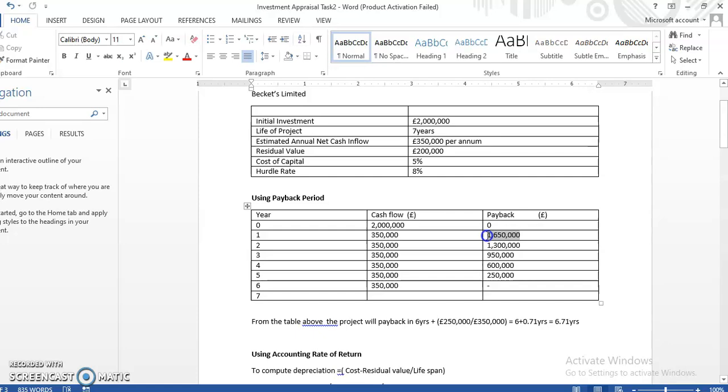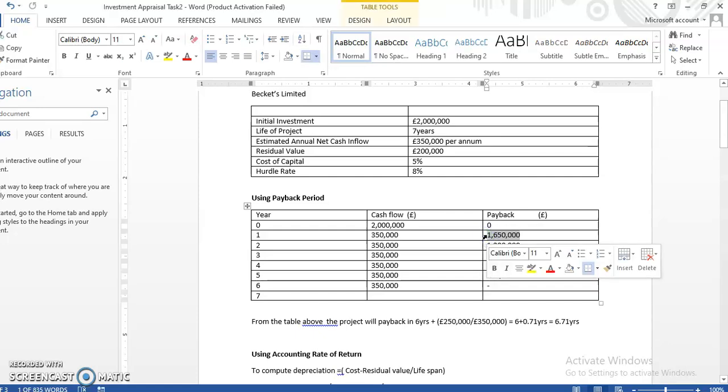For the second year, we are still going to earn the same amount as net cash inflow, which is also 350,000. After we have earned that, we deduct it from the payback of the previous year. After deducting £350,000 from £1,750,000, what we have for the second year is £1,400,000 left to recoup from our investment. The same applies to the third year.